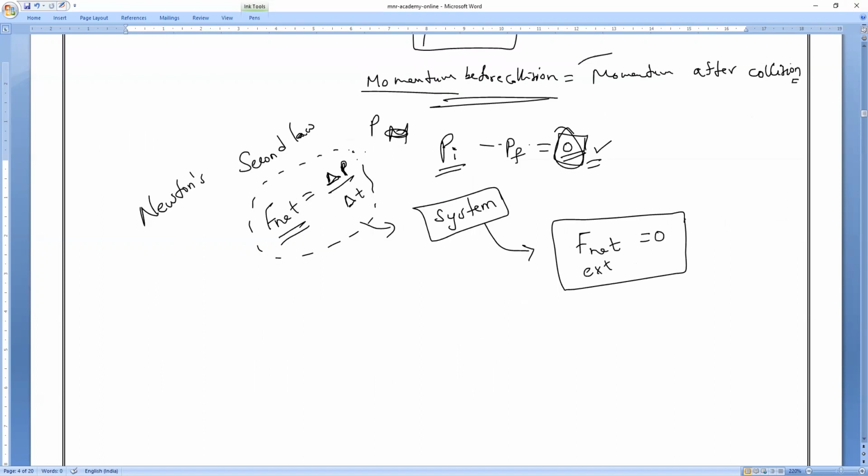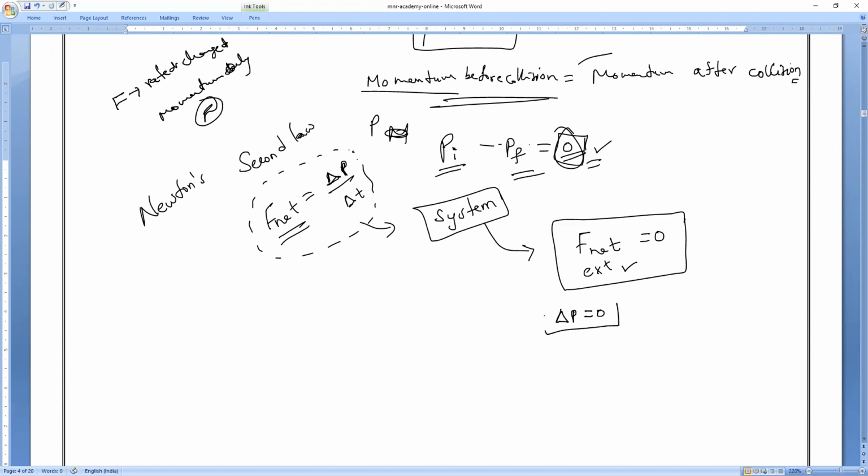So why is the net external force 0? We all know that the rate of change of momentum is force. Am I right or wrong? Rate of change of momentum is what we call force. Clear? So if the change in momentum is 0, the net external force is 0.